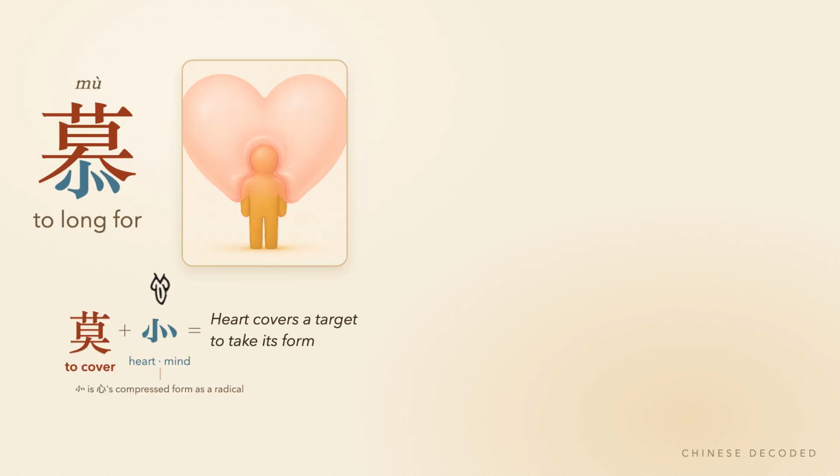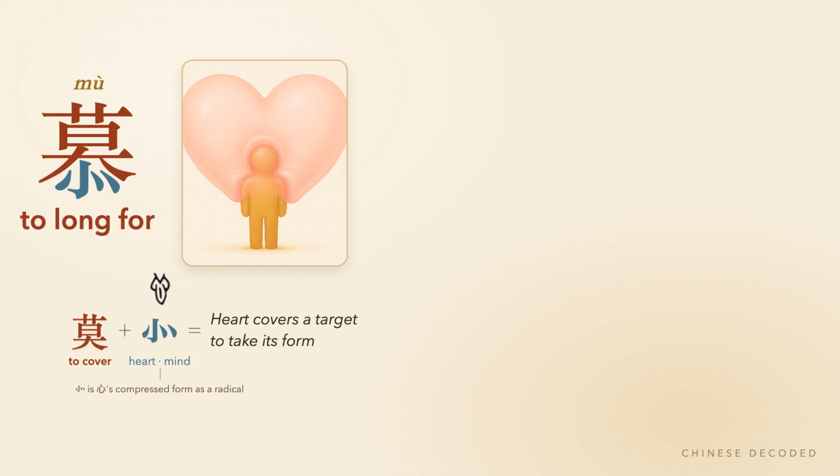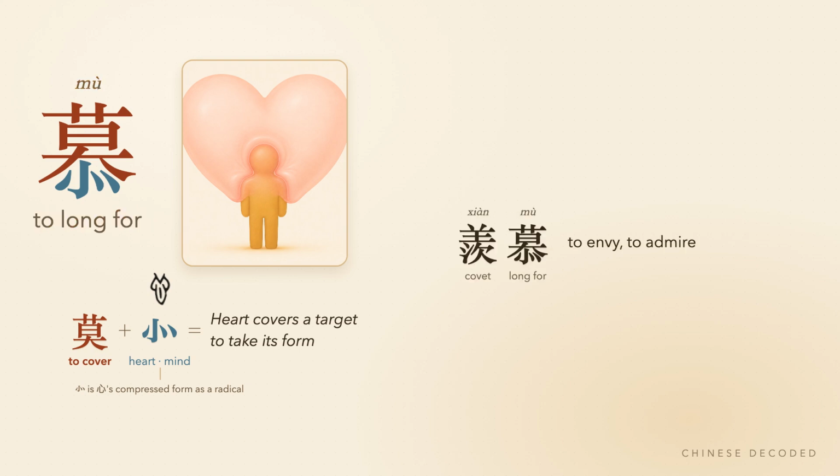To cover plus the heart covers a target to take its form. Mu, to long for, the mind presses itself over the target and is shaped by what it covers. 羡慕, to envy, to admire, you long to become the shape of the other person.